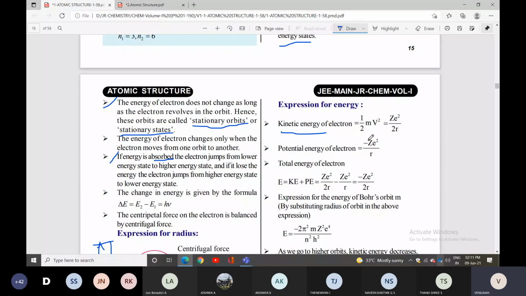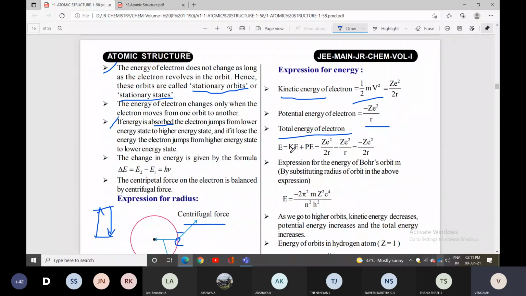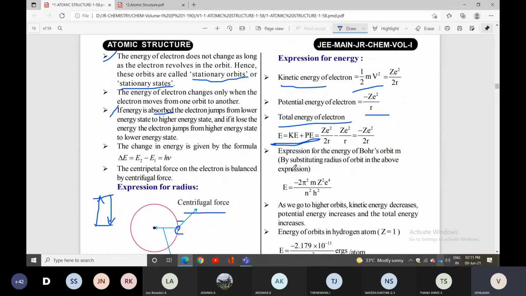Kinetic energy value is given as half mv square. Potential energy is also given, minus Ze square by r. Total energy is nothing but KE plus PE. Already you know the KE value, you know the PE value also. So to get the expression for the Bohr orbit, substitute the radius of the orbit in the above expression. Where the r value is there, you can substitute the radius formula, then you can find out the energy value.